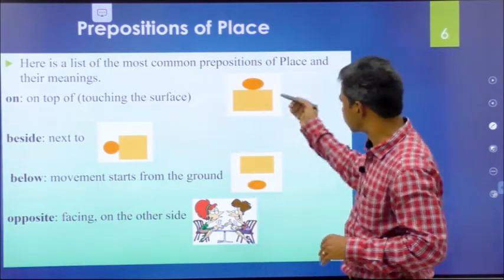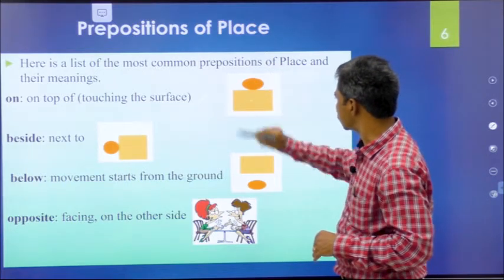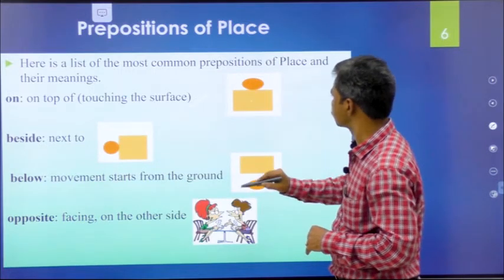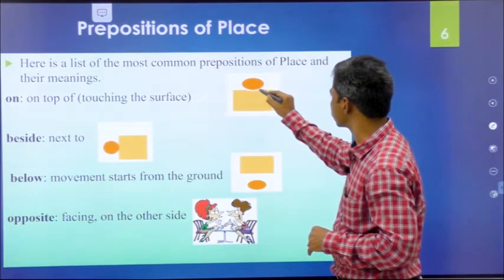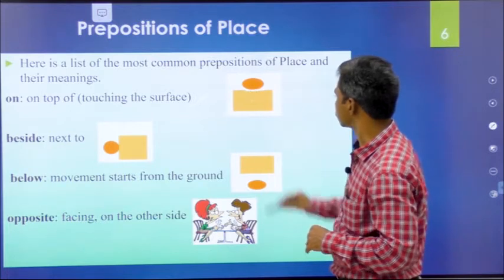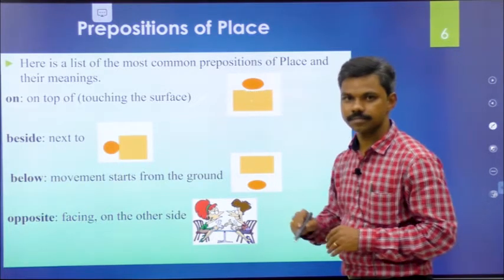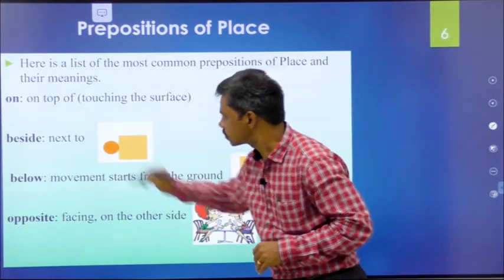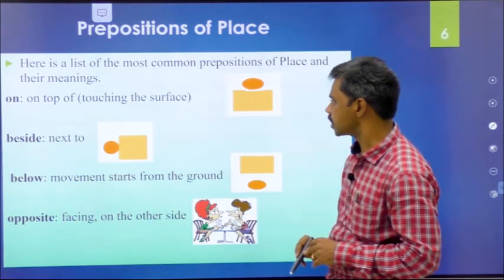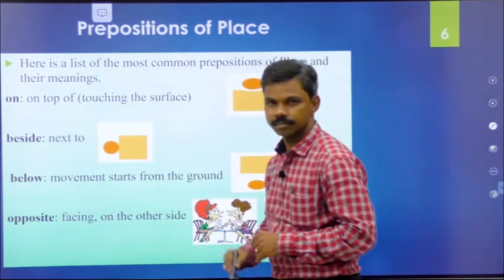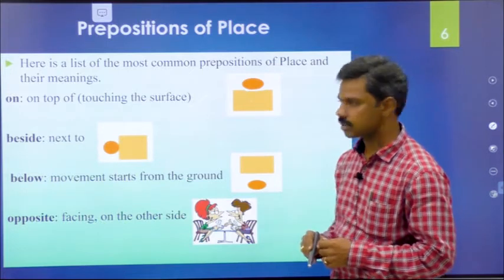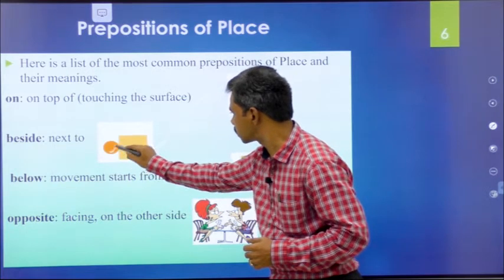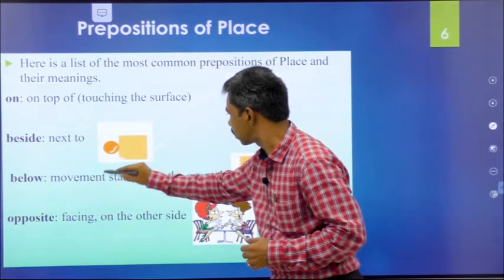Here just look at this image. This is an object, and here is another object in a circle. So it is touching the surface of this object. So this is the on position. Let's come to beside. Beside means next to. Beside means next to. This object is next to this box.